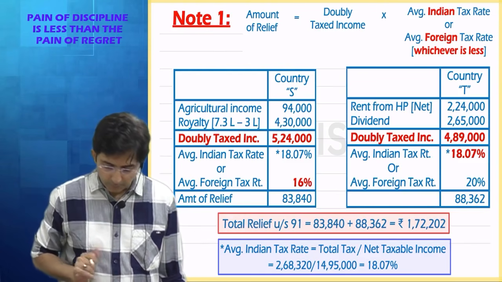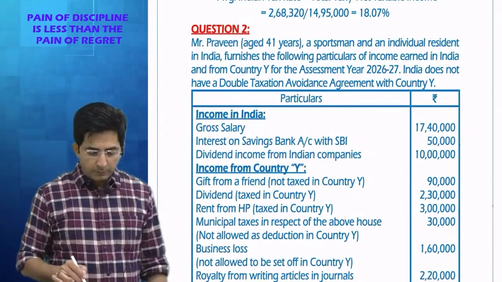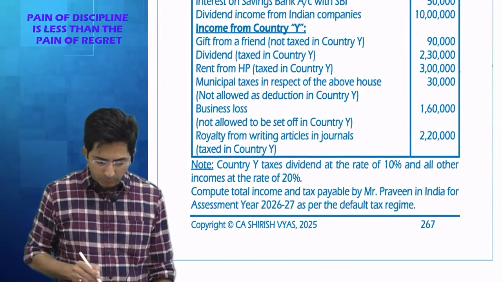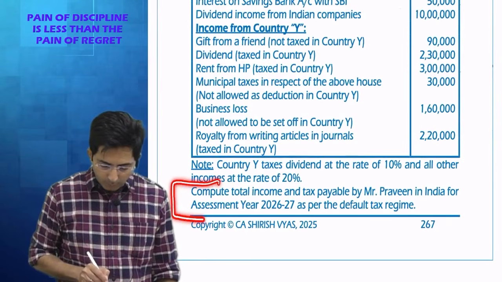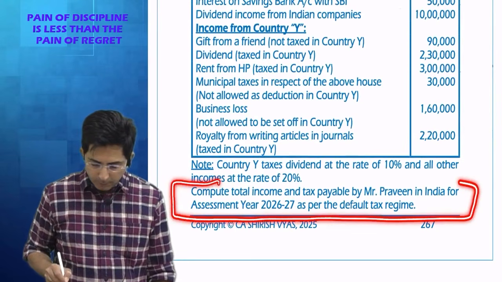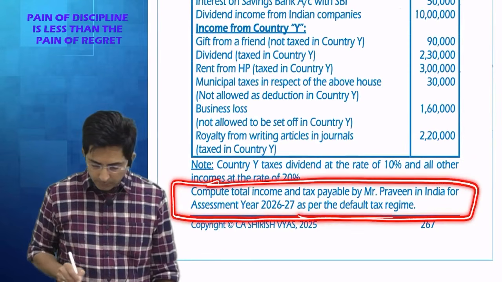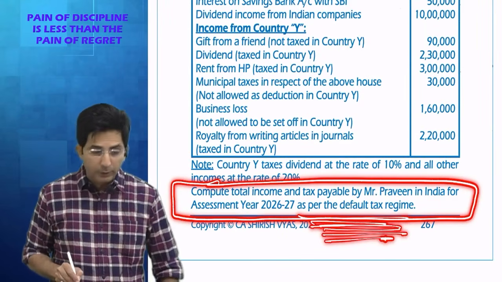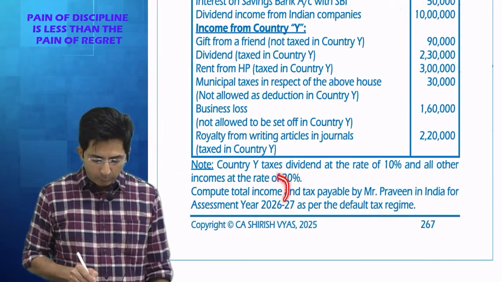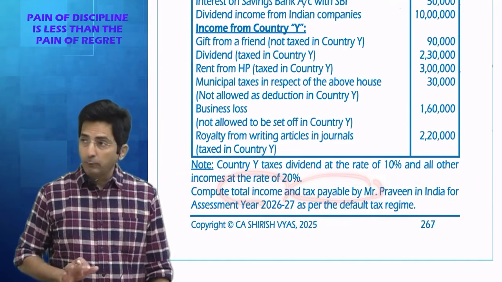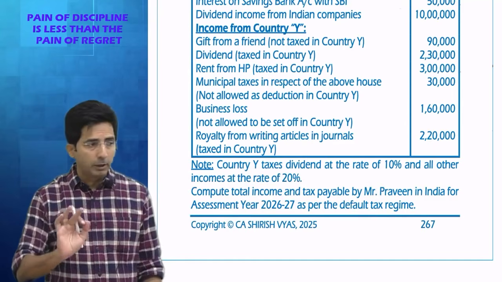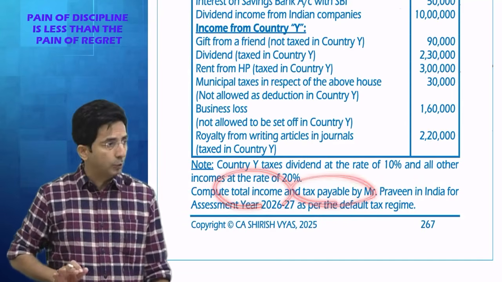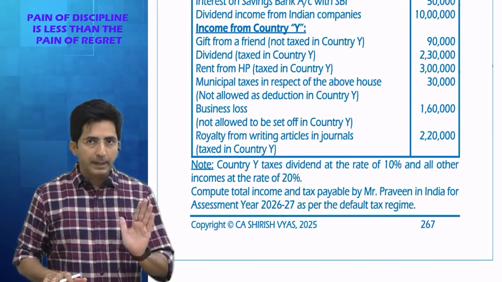So this was question number 1. Now see, read question 2. Firstly, read the last line. What was given? Compute the total income and the tax payable of Mr. Praveen as per the default tax regime. Default tax regime means it is as per the new regime. And you have to calculate total income and tax. See, one thing is fixed. Whenever the question is on double taxation, they will always ask you total income and tax calculation. Okay. So what will be our target?